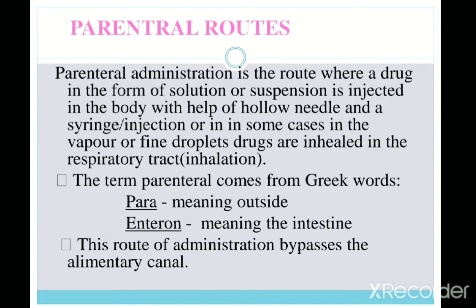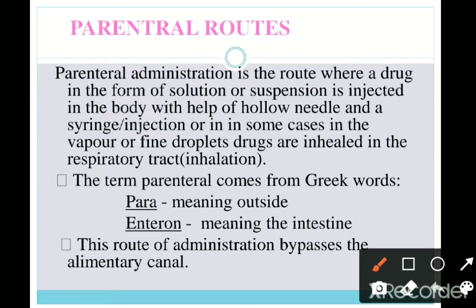And next, the parenteral route. Parenteral route means the injections. That is, parenteral administration is the route where the drugs in the form of solution or suspension are injected into the body with the help of a hollow needle and syringe or injection, or in some cases in the form of vapor or fine droplets. Drugs are inhaled in the respiratory tract. So inhalations also come under this, and injections will come.